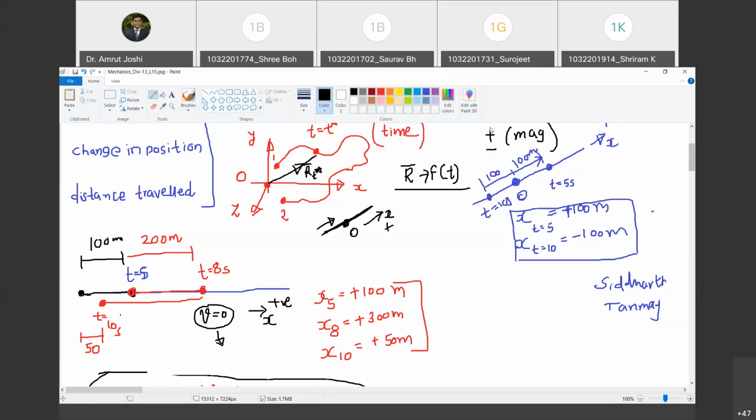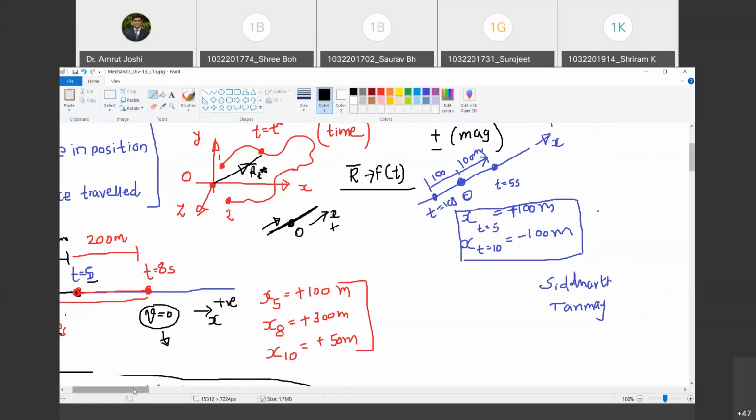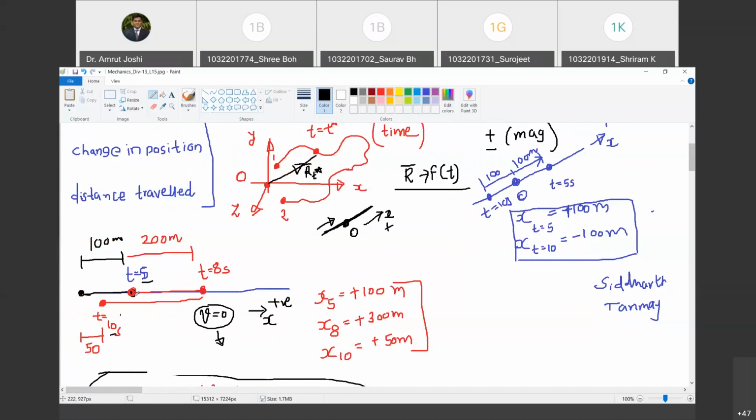So how will you find out the total distance traveled by the particle from t equal to 5 seconds to 10 seconds? For that, split this time duration into two parts. T equal to 5 seconds to 8 seconds, and 8 seconds to 10 seconds. I am sure that from t equal to 5 seconds to 8 seconds, the direction of motion has not changed.